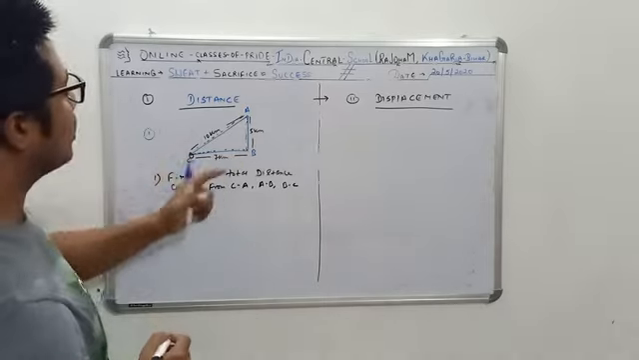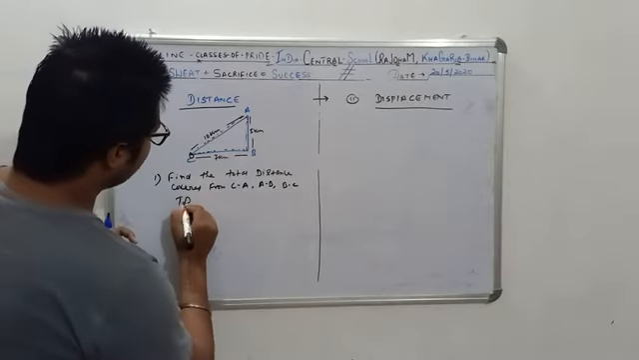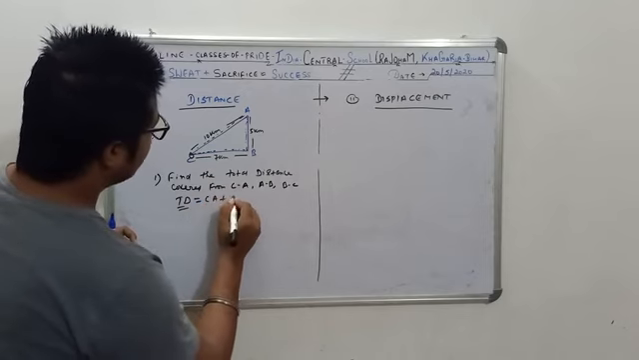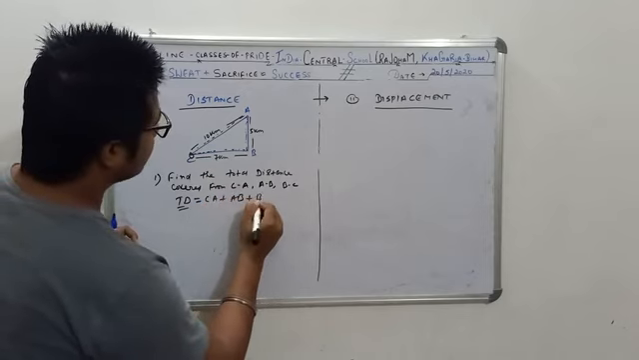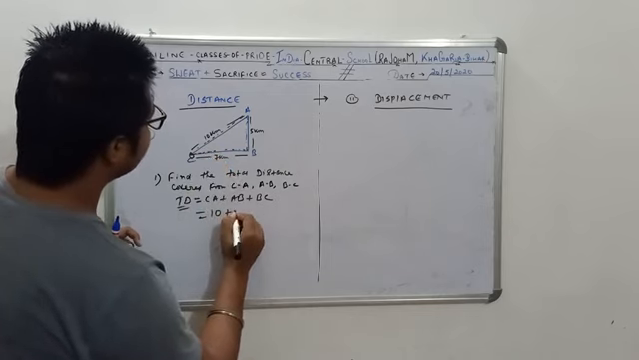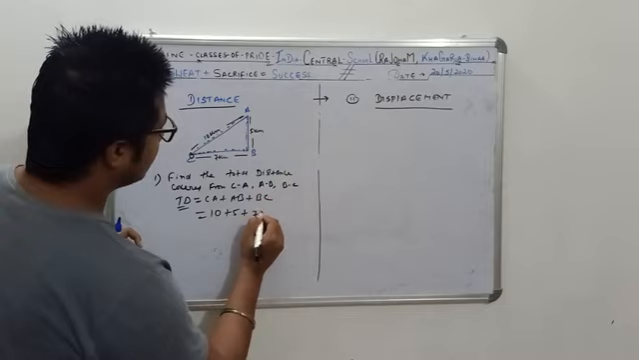So what is my total distance covered? So total distance, TD, is nothing but total distance, will be equal to CA plus AB plus BC, which will be equal to 10 plus 5 plus 7.